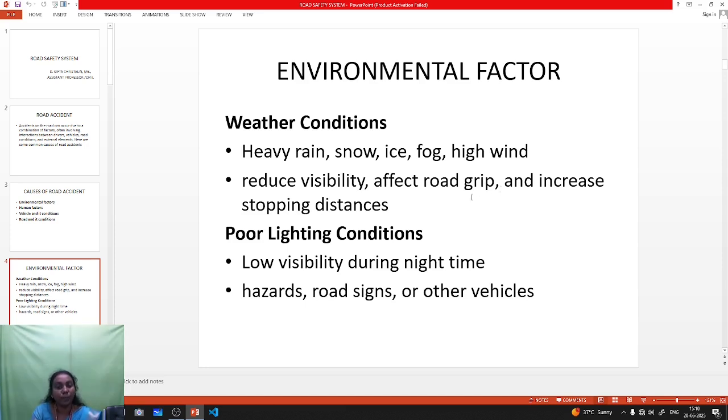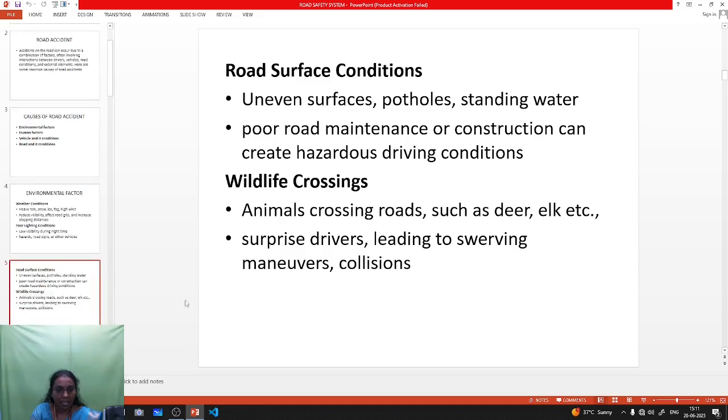The next one is poor lighting conditions. Poor lighting conditions means low visibility during night time. Some vehicles have low lighting power. So in this type of situation, hazards or road signs are not properly visible to the driver, and it leads to accidents.